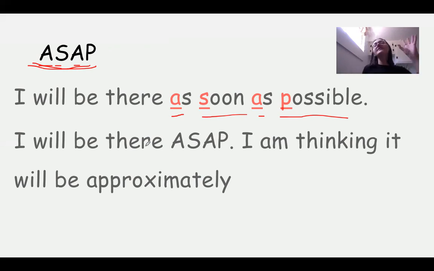It's not saying, I'm going to take my time. It's saying I am doing everything I can to get to work. So I will be there when I get there. You don't have to worry that I'm going and getting a coffee and taking a long time to come back. It's ASAP, like as soon as I can come to work, I will be at work. That's what it means. So I will be there ASAP.